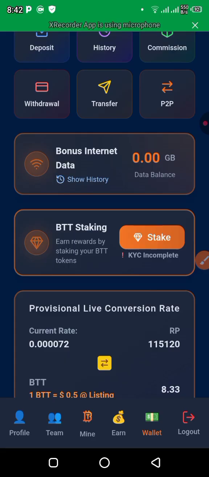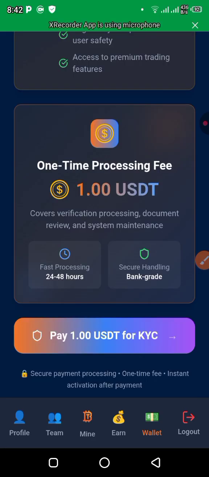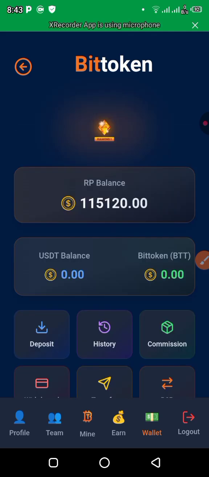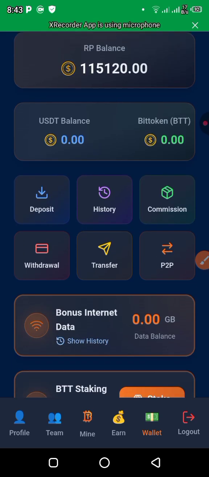You see this tab is where you do your Bittoken KYC. You see incomplete. If you click on it like this, they say pay 1 USDT for KYC. First processing 24 to 48 hours. Secure holding bank rate. So that's how it is. So guys, if you don't know how to do your KYC, just make sure you let me know in the comment section.